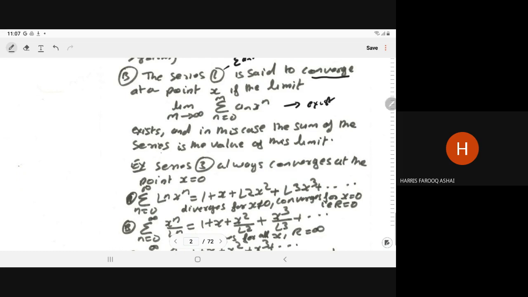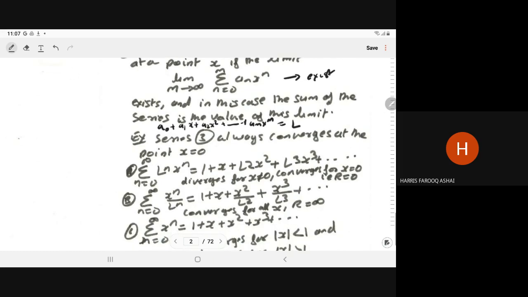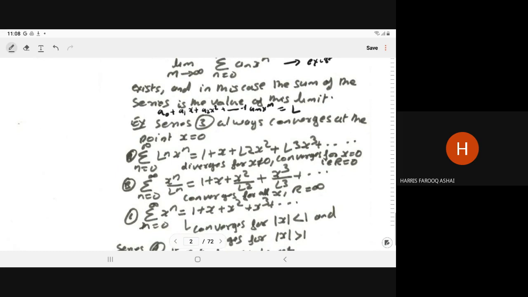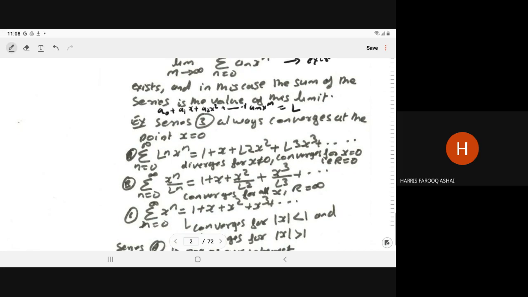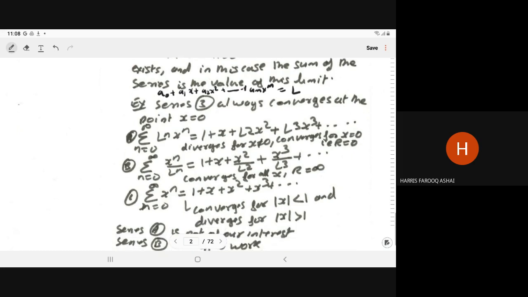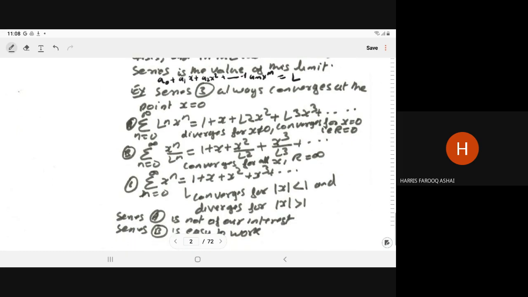That means if you want the sum of the series a naught plus a1 x plus a2 x square, since you have taken the limit, plus a m x to the power m, the sum is whatever limit you have when m tends to infinity. Now the series is always convergent at the point x equals x naught. Before that, first you will see this one.